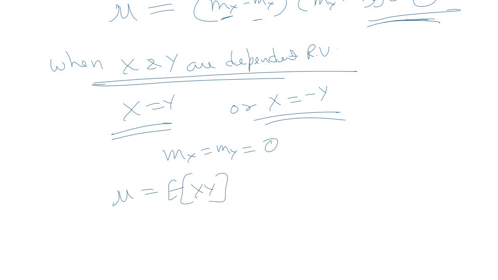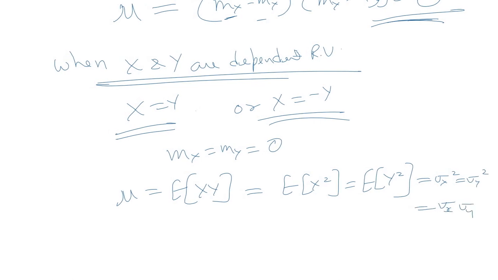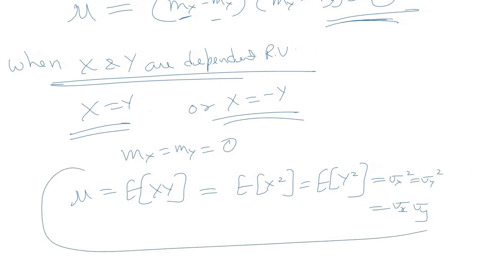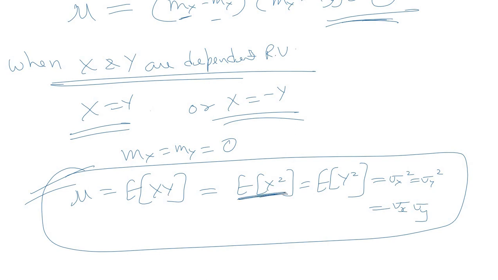Instead of expectation of x minus mx into y minus my, it will be expectation of xy. Since we assume that x is equal to y, it becomes expectation of x square or expectation of y square, and that is nothing but equal to sigma x square or sigma y square, because mean is 0, or it is equal to sigma x into sigma y. I hope you are able to correlate this expression. This is mean square value, that is sigma square x plus mx square. Mx is 0 here, so this becomes sigma x square or sigma y square or sigma x into sigma y.